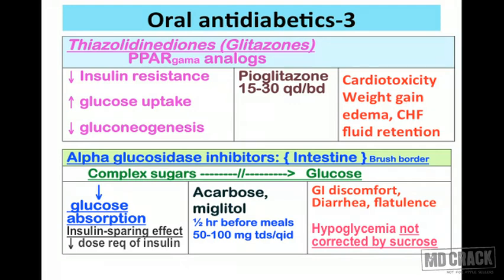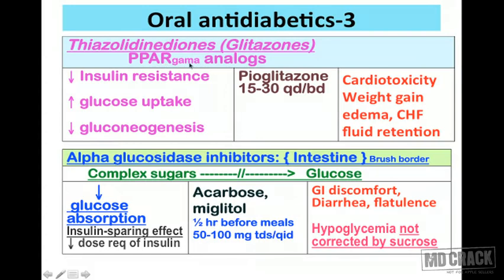We discuss the drugs called thiazolidinediones, and they are also called glitazones because their names end with glitazone. These are the analogs of peroxisome proliferator activated receptor gamma receptor. So they are the analogs of PPAR gamma receptor.